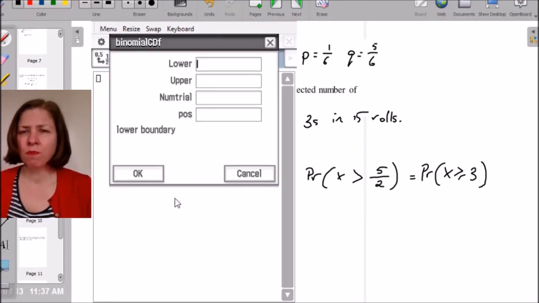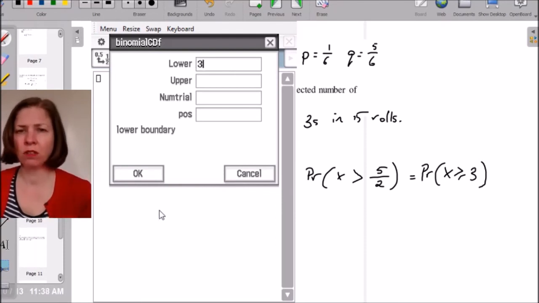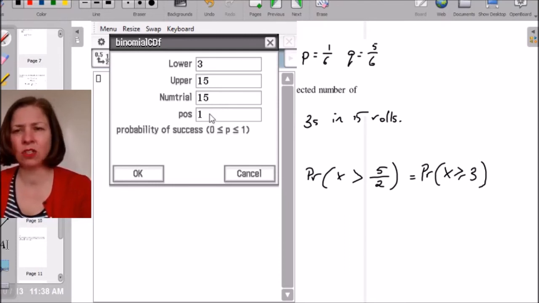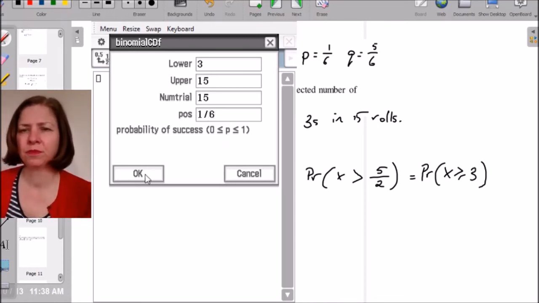Now I want to know the probability that it's 3 or more out of 15 trials. So my lower boundary is 3. My upper boundary is 15. I can't have more than 15 in 15 trials. Number of trials is 15, and the probability of success is 1/6. Don't try and write a decimal here, just write 1 divided by 6. Okay.